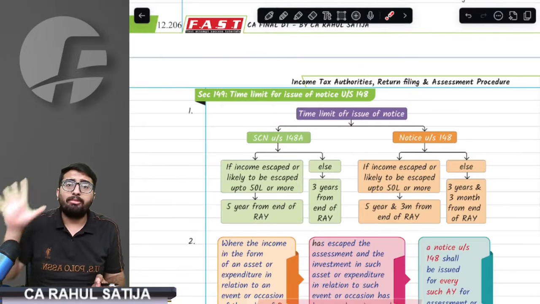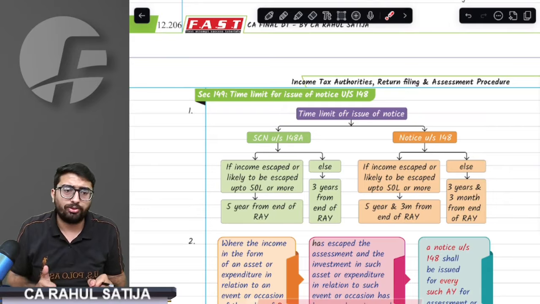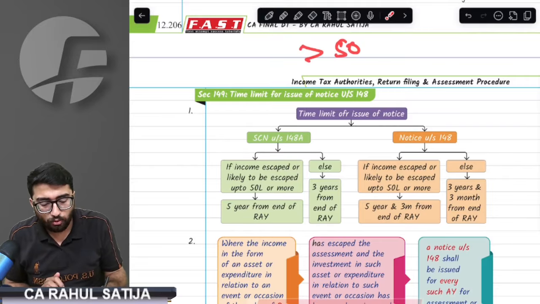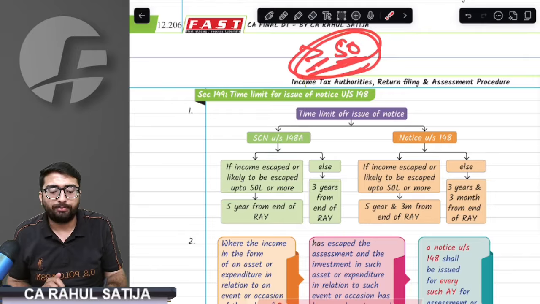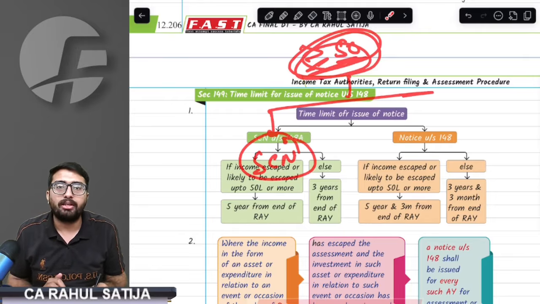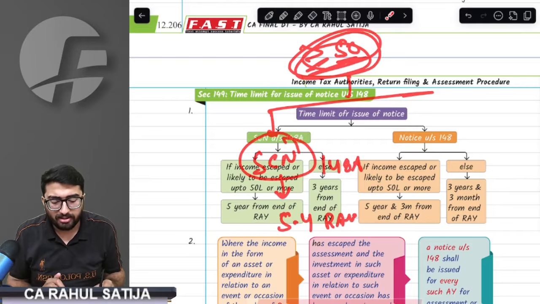Now, what is the time limit before which you should be issued notice? Remember, if your income escaped is more than 50 lakh rupees, then for issuing show cause notice, that is 148A, time limit should be taken as 5 years from end of relevant assessment year.